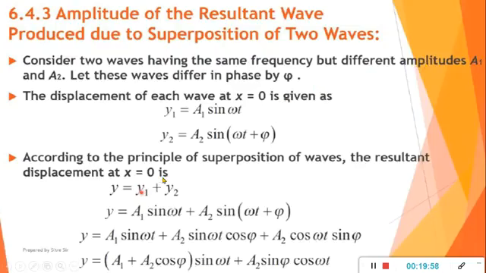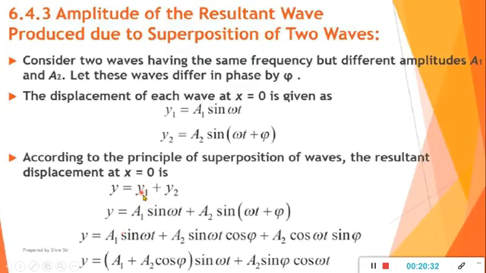Now, according to the principle of superposition of waves, the resultant displacement at x equals 0 is found by adding the two waves. What will the resultant displacement be? The sum of the individual wave displacements. So the resultant displacement at the origin, x equals 0, is y equals y1 plus y2.